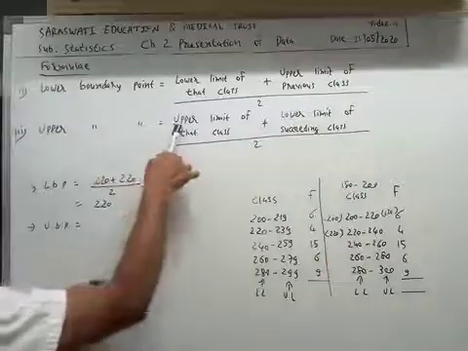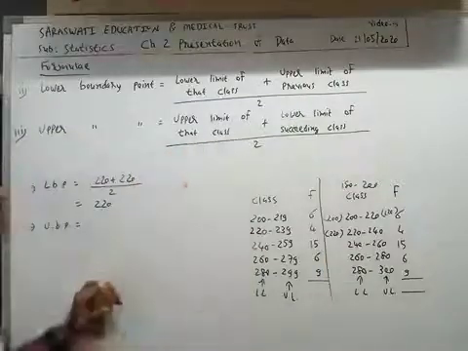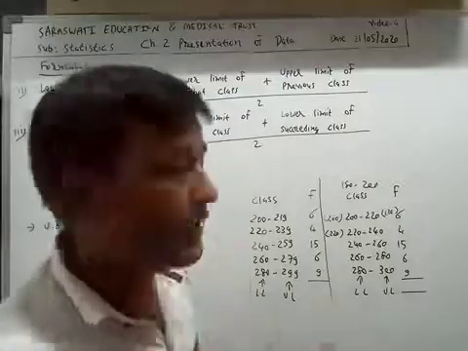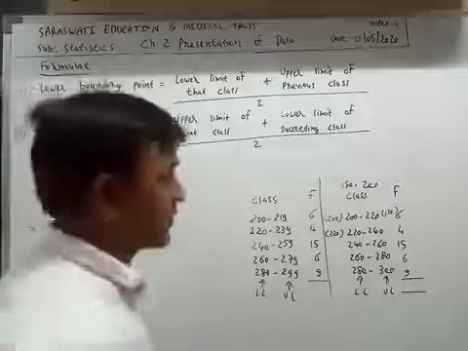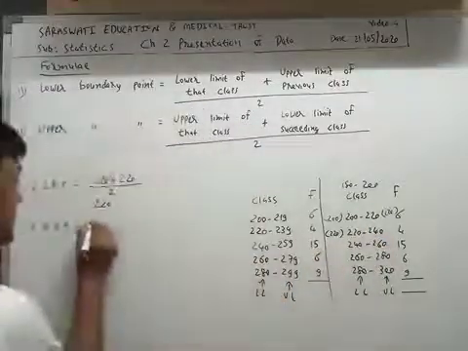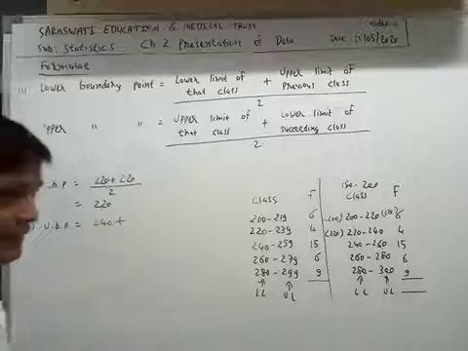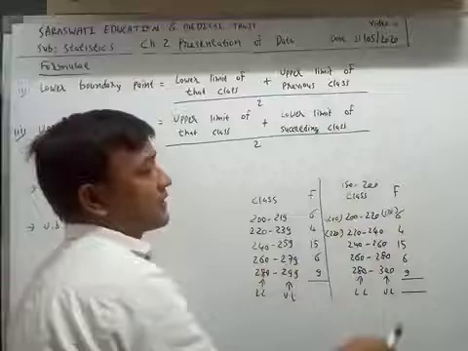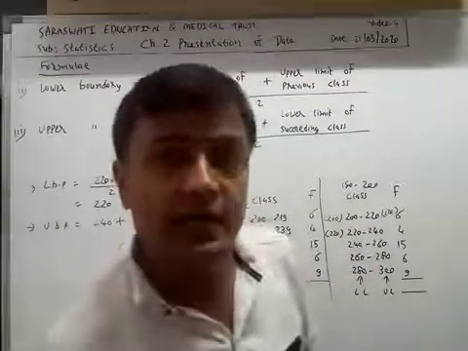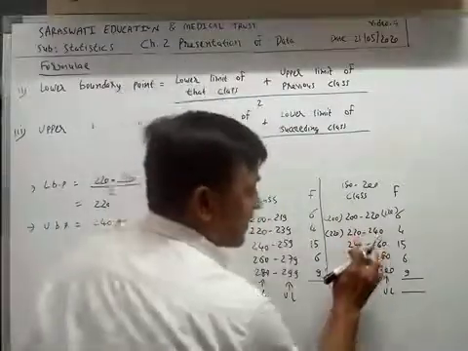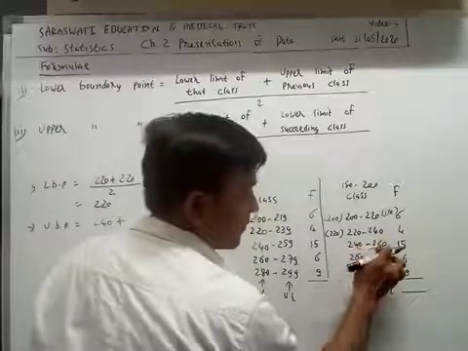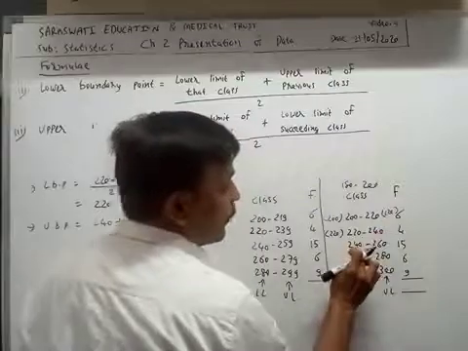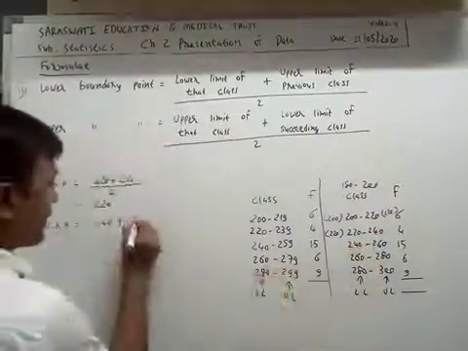Now the upper boundary point of the second class. The formula is upper limit of that class. What is the upper limit of the second class? Yes, 240, plus the lower limit of the succeeding class. Succeeding class means the next class, and its lower limit is 240.